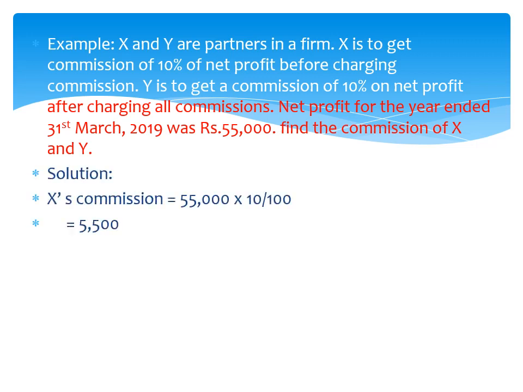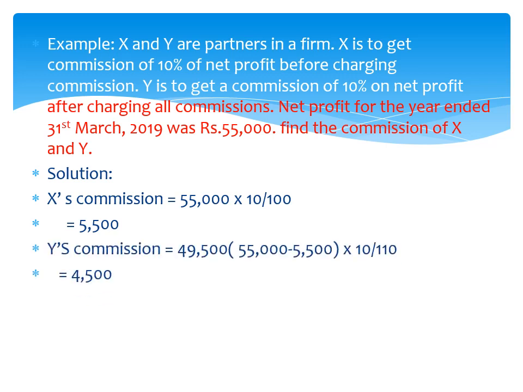So X's commission, formula: net profit into percentage. Net profit is 55,000 and percentage 10%. So X's commission is 5,500. Y's commission is after charging such commission, so we have to deduct X's commission from the net profit. So 55,000 minus 5,500, 49,500 into rate of commission upon 100 plus rate of commission, means 10 upon 110. Answer 4,500.